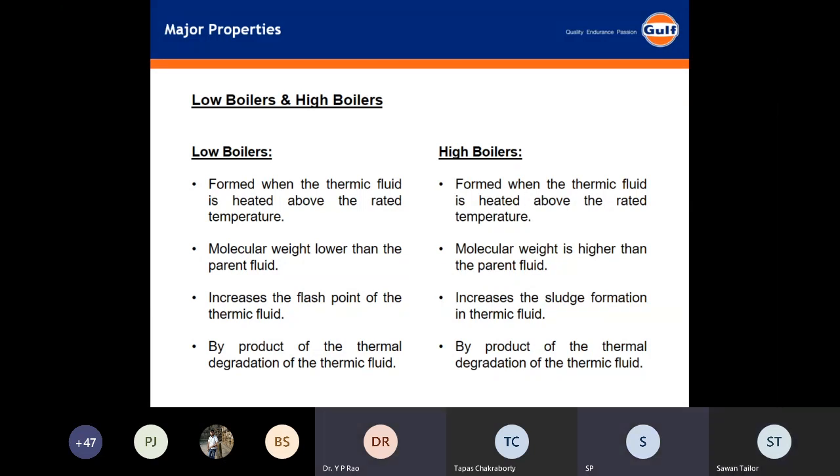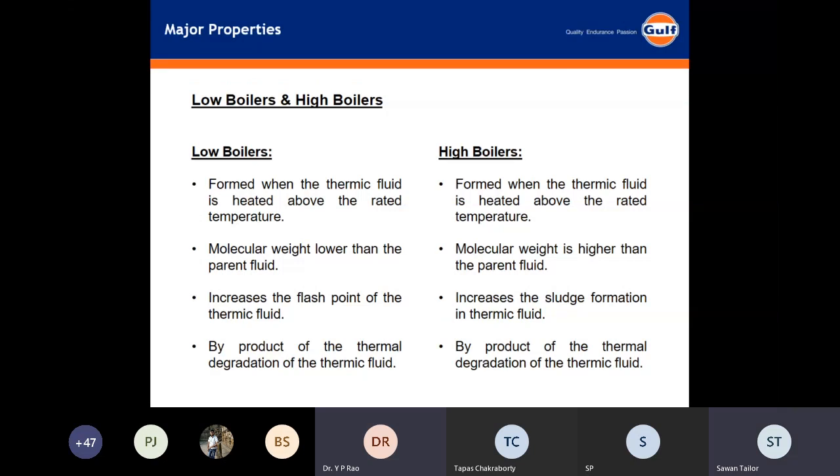And in this low boiler case, the flash point should be decreasing, not increasing per se. No, flash point will decrease. Yeah, if thermal cracking is taking place, flash point will decrease. That's why you just be careful. I don't know, a lot of mix-up is taking place here. Just be careful.